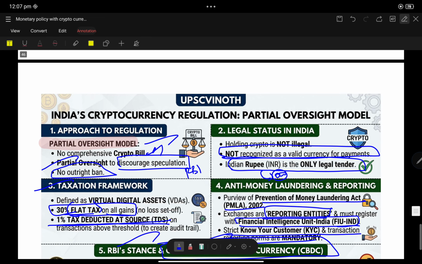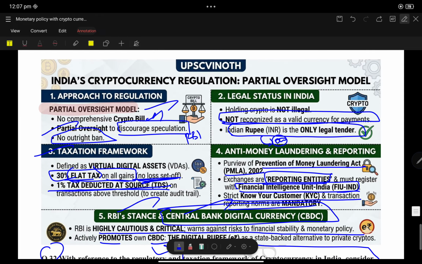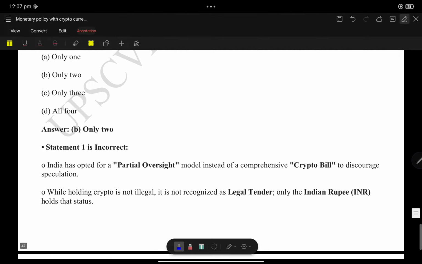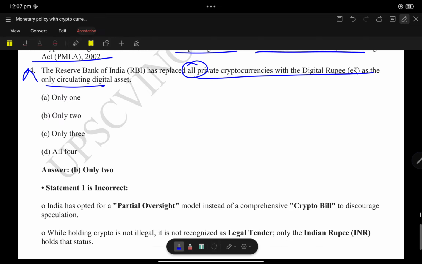That is correct. Statement three: crypto exchanges in India are classified as reporting entities under the PMLA. Yes, so statement three is correct. Statement four: the Reserve Bank of India has replaced all private cryptocurrency with the digital rupee. No, so it is wrong.